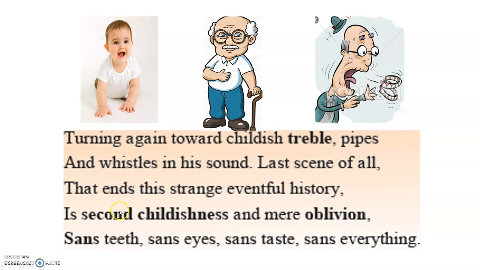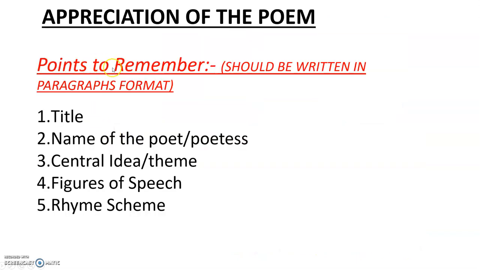Okay, second childishness. So he's become like a child, and we're talking about second childishness and oblivion, the state of being unaware. Old people when they are sitting, they are in their own world. They won't even know what is happening around. Okay, they are in the old world. They're unconscious as to what is happening around. Then sans teeth, sans eyes, sans taste, sans everything. Okay, so that is what the poem says.